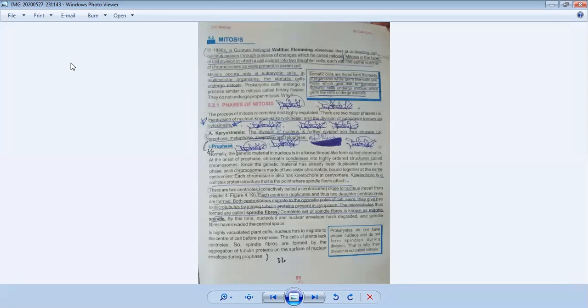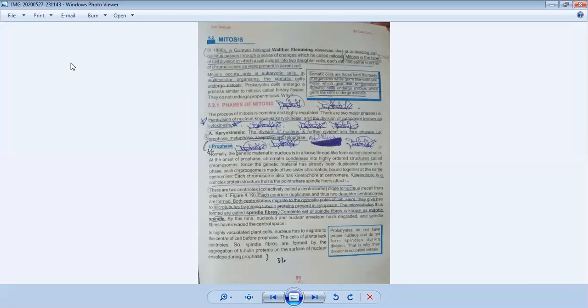Yes, mitosis. You can also see mitosis. First of all, we have discussed the cell cycle. Now we will discuss how cells divide in our body in two ways. These two divisions are called mitosis and meiosis. So first we will discuss mitosis.